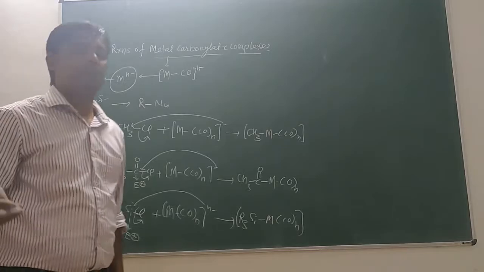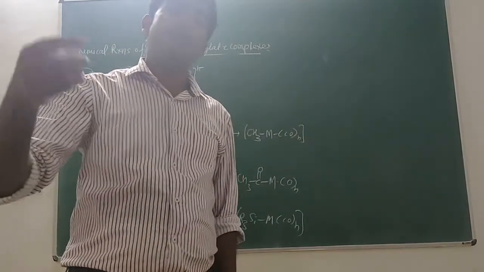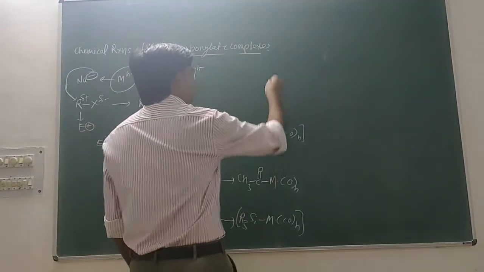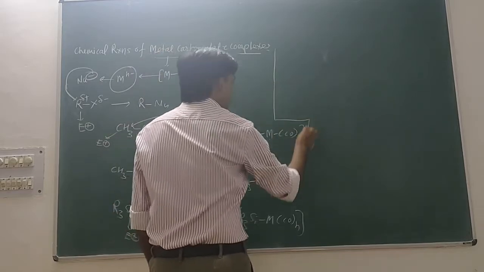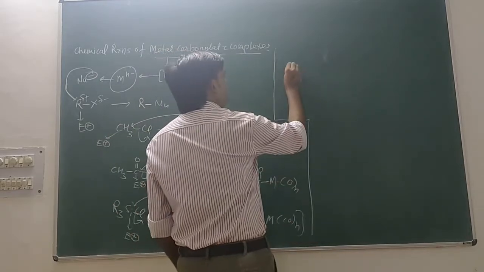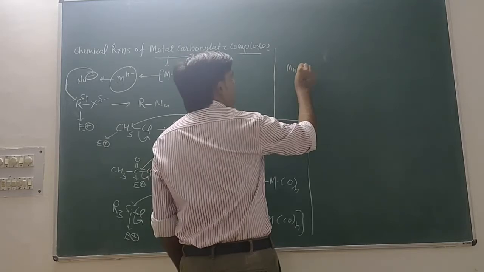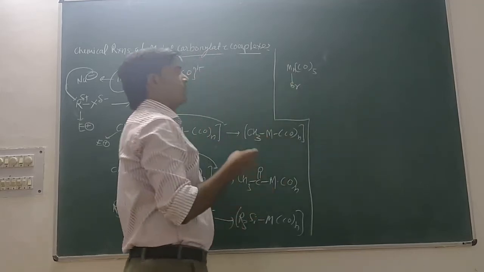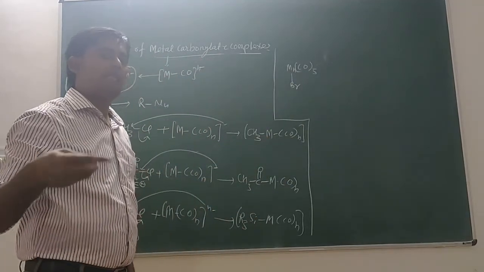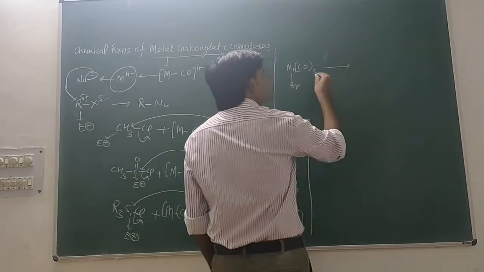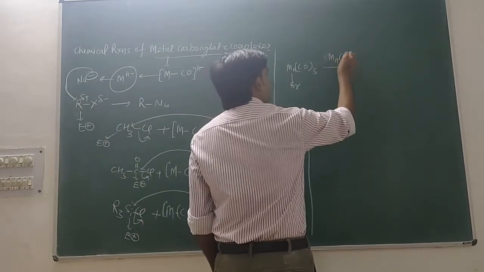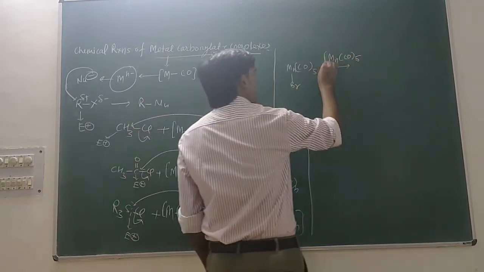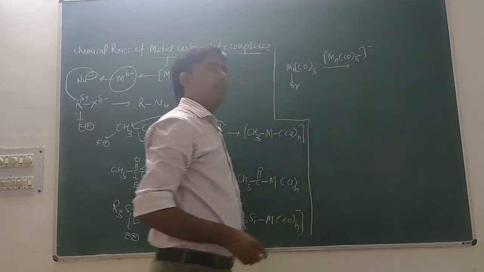Similarly, you can perform reactions with different types of complexes. I have already shown you many examples of this. One more example we can discuss containing metal carbonyl complexes: suppose this is Mn(CO)5Br, a mixed metal carbonyl complex, and you have a metal carbonylate like Mn(CO)5 with one negative charge.